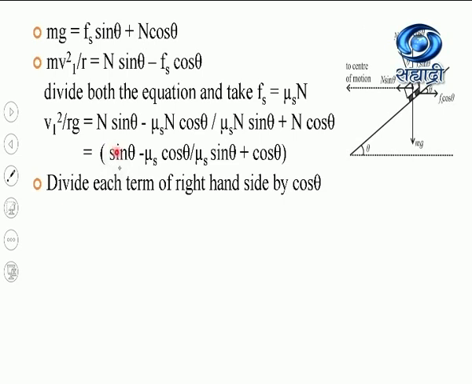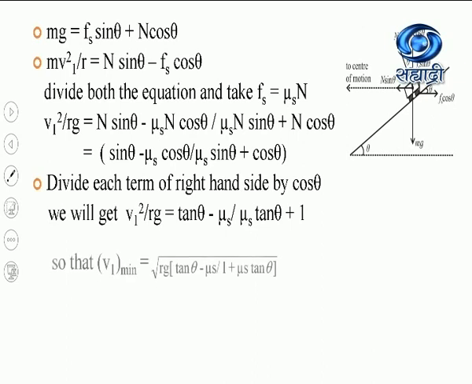Sine theta divided by cos theta, this term will become tan theta minus mu s only, because cos theta will cancel. Here mu s, again sine theta divided by cos theta is tan theta, here plus 1. See, same equation I am getting here, v1 square by rg equal to tan theta minus mu s divided by mu s tan theta plus 1.